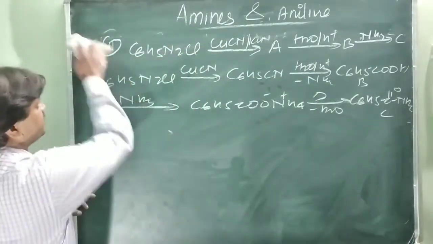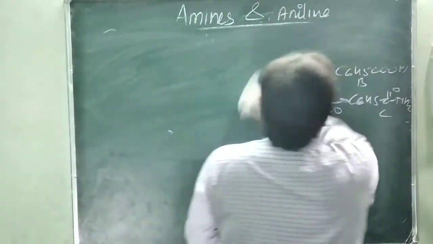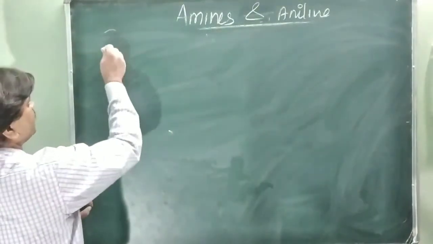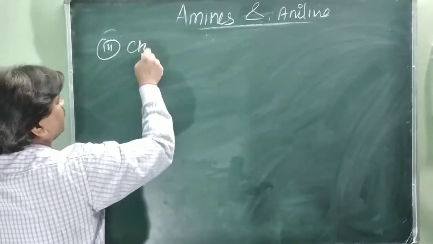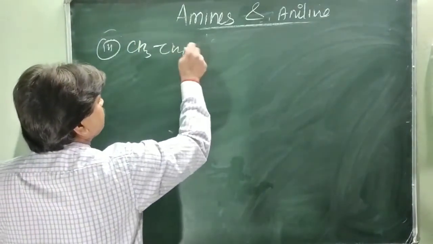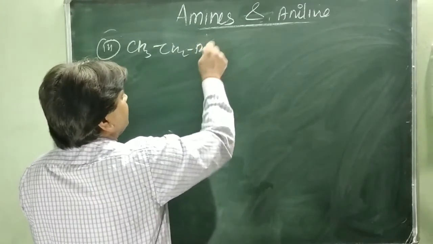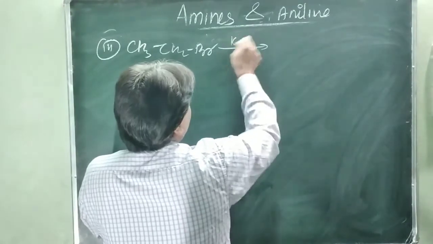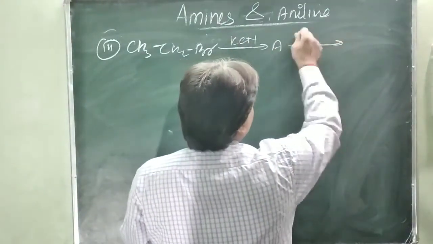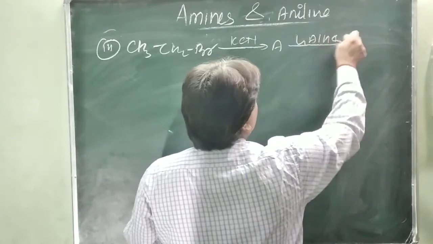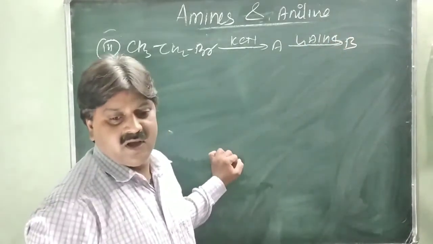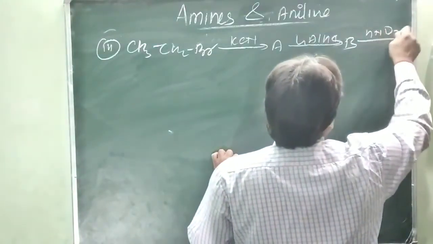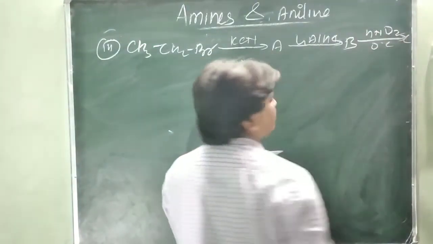Ethyl bromide, CH3CH2Br, is treated with KCl, forming A, which on reduction with lithium aluminum hydride forms B, and B on nitrous acid, HNO2, at 0 degree Celsius forms C. What will be the product?